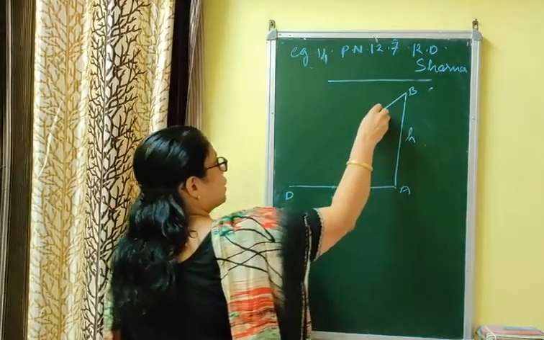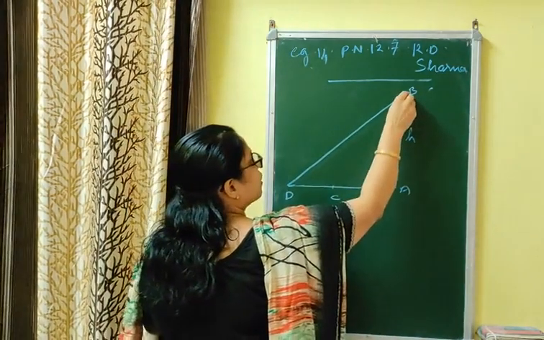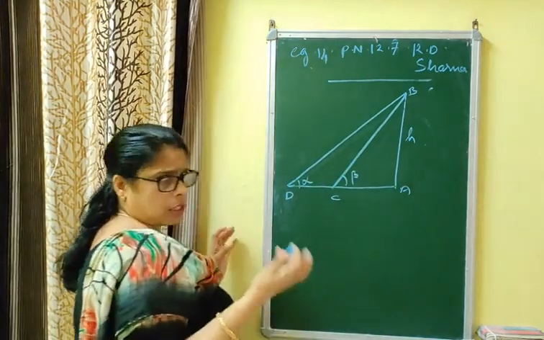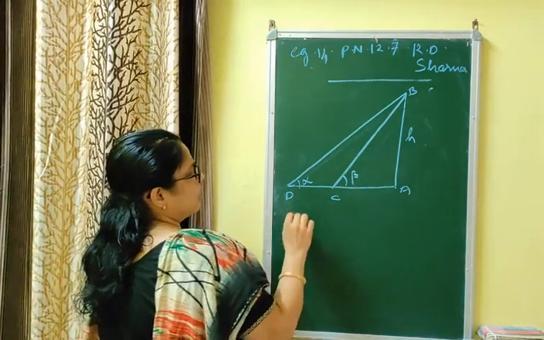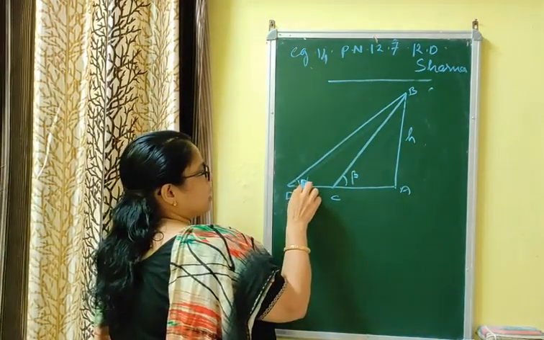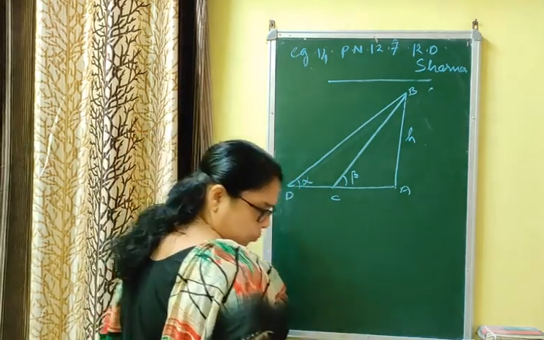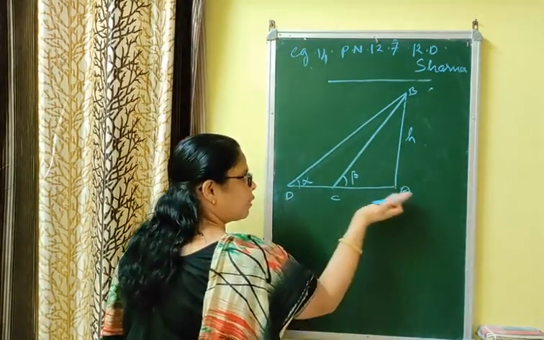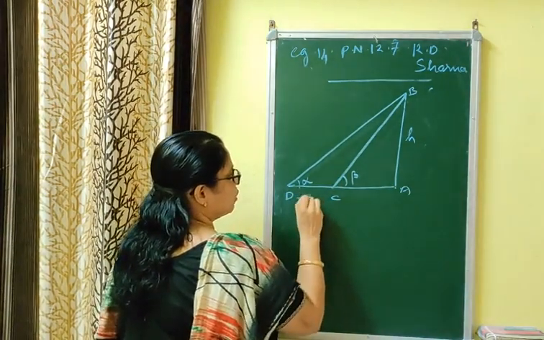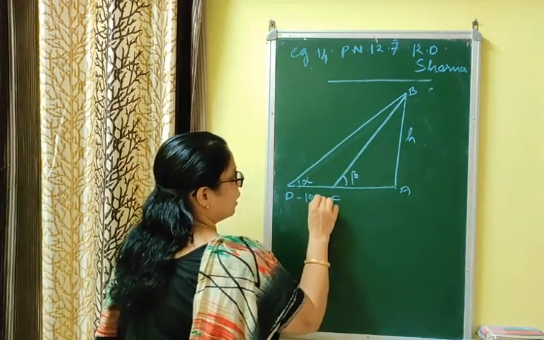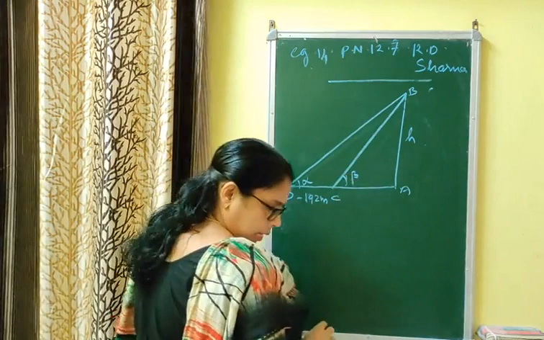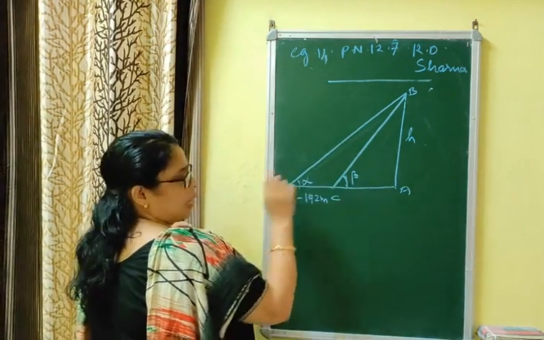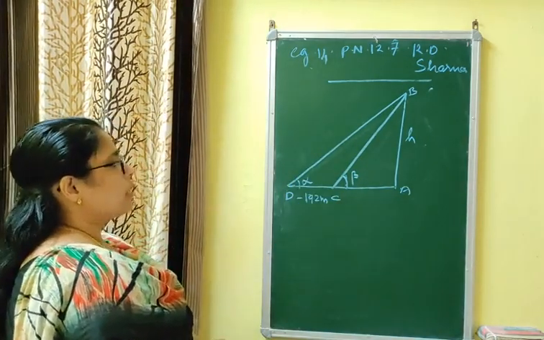So that means you are not given the figure. You are not given the angle. You have to find the angle. For convenience, you can assume this as alpha, this as beta. You can write theta 1, theta 2, anything that you want. And you are given the tangent of the angle at this first point is 5 by 12. On walking 192 towards the tower, टावर की तरफ चलना, मतलब इस तरफ चलना, तो कितने चल रहा है? 192 मीटर चल रहा है. तो इसका टेंजेंट ऑफ द एंगल ऑफ एलिवेशन फाउंड टू बी 3 by 4. यहाँ आते वक्त 3 by 4 हो गया, पहले 5 by 12 है. तो आपसे पूछा गया फाइंड हाइट ऑफ द टावर.